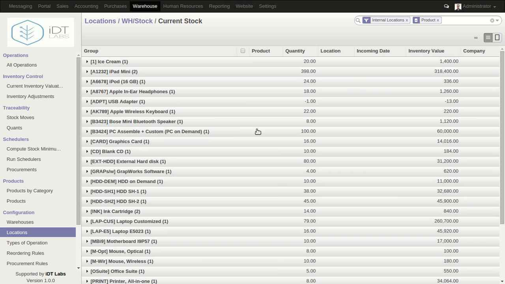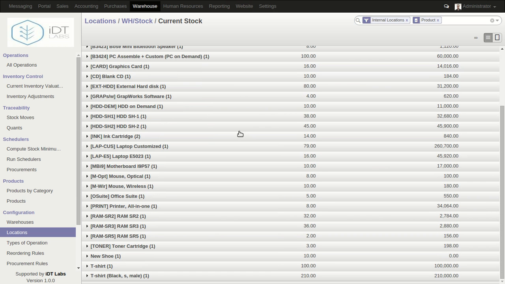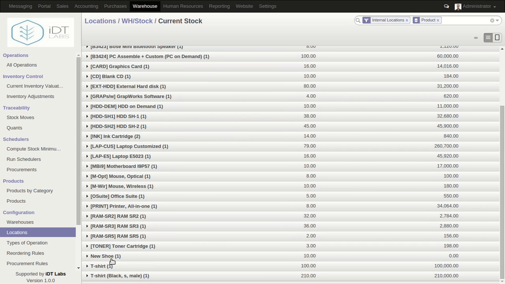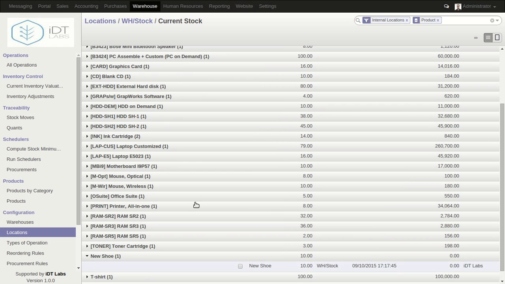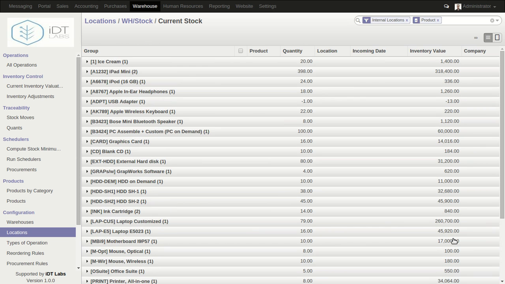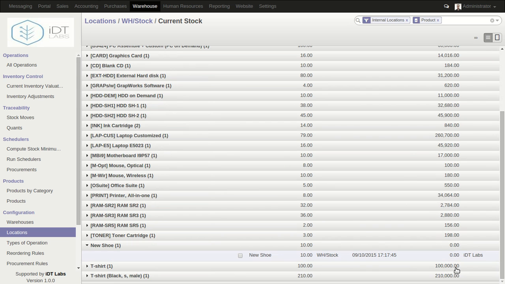And then you can see the inventory values and so on and so forth. So let's just say we want to look for the new shoe. Yeah, so you see new shoe, but you might be wondering why this new shoe has a value of 0.00. Why does it have an inventory value of 0.0?